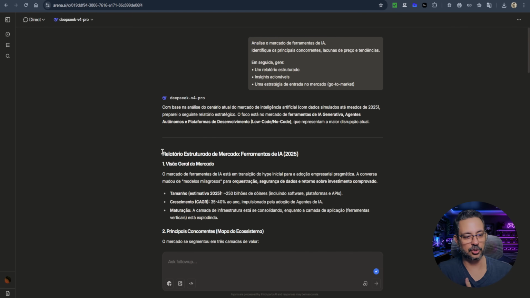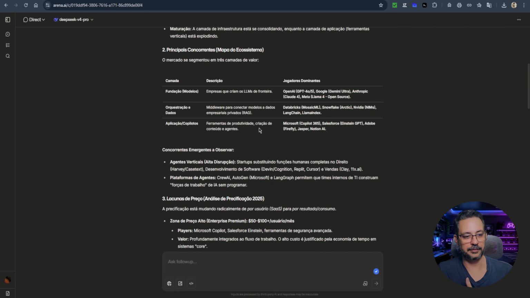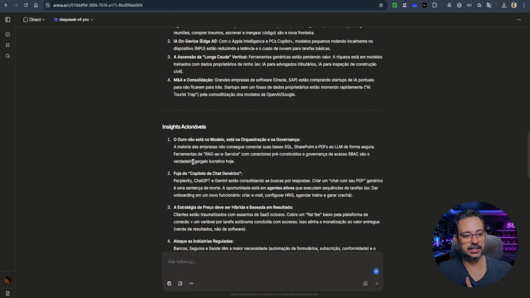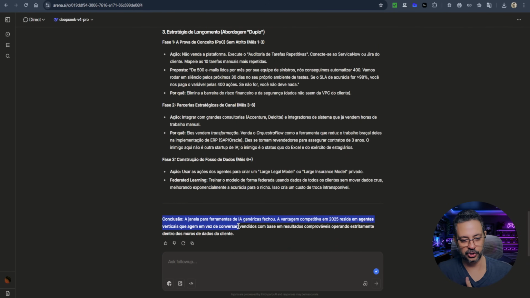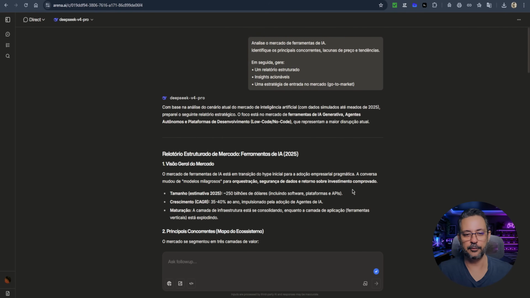DeepSeek V4 Pro. It brought me a structured market report here. Market overview. It even made a little table here. Price gaps, market trends, actionable insights, go-to-market strategy, and at the end, it gave me a conclusion. So it worked well for this kind of research. It took about a minute, and it already brought me this structured report here.